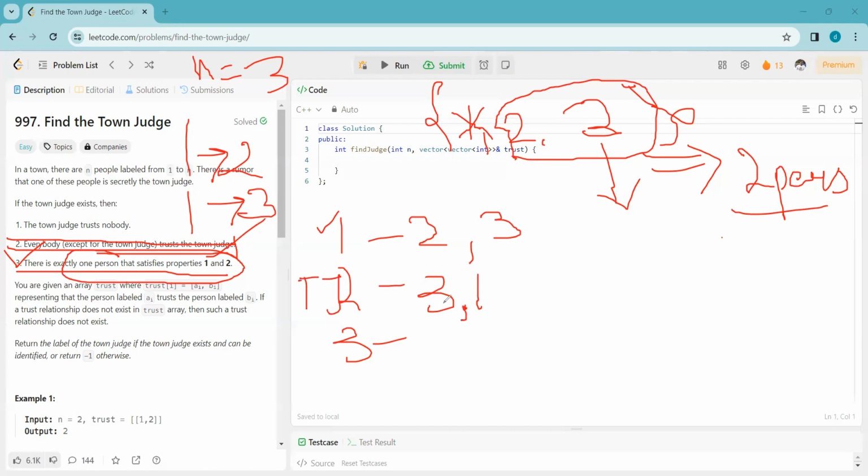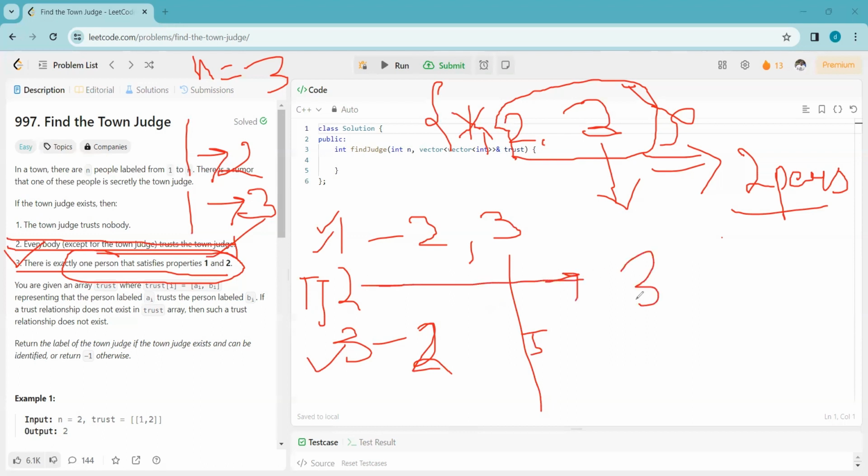If 2 is a town judge, that means the remaining person, that is 3, must have been trusting 2. Then only we can say the remaining persons are trusting 2. Or if 3 is a town judge, then 2 must be trusting 3. Then only we can say 1 and 2 are trusting 3. But the trust lists of 2 and 3 were empty. So we can say there doesn't exist any town judge.